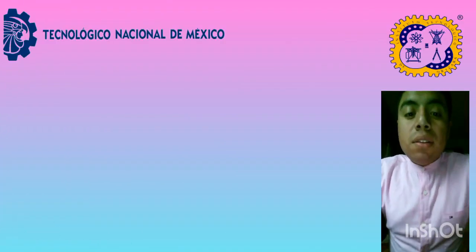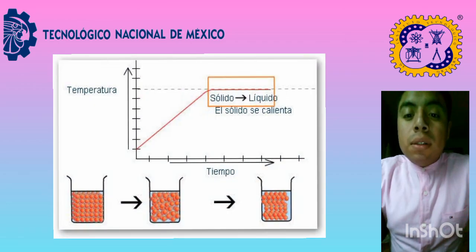Boiling point elevation. This property is the inverse of the previous one. The boiling point is the temperature at which the vapor pressure equals atmospheric pressure. When a non-volatile solute is added to a solvent, the boiling point will increase in direct proportion to the molal concentration of the solute in the solution.